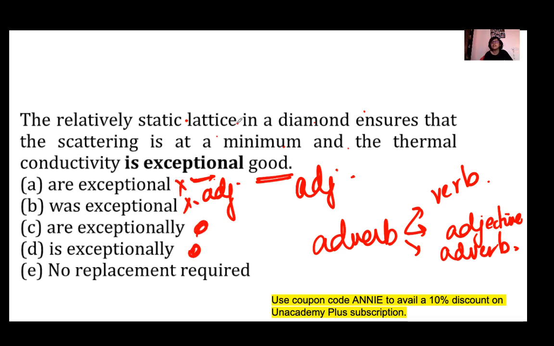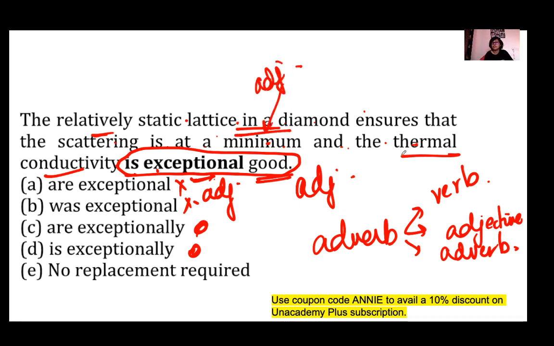The relatively static lattice in a diamond ensures that the scattering is at a minimum and the thermal conductivity is exceptionally good, because here exceptionally good is being used only for thermal conductivity and not for scattering. For scattering we are using the adjective minimum. Okay, and for thermal conductivity we are using good. Okay, so here you have to use option D.